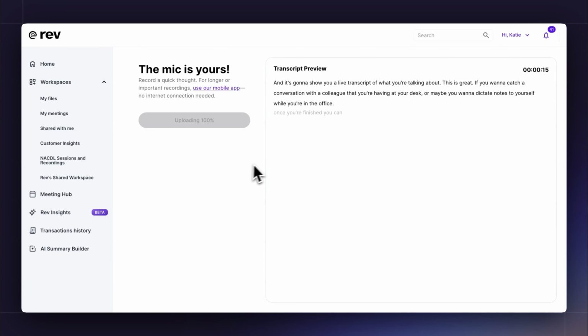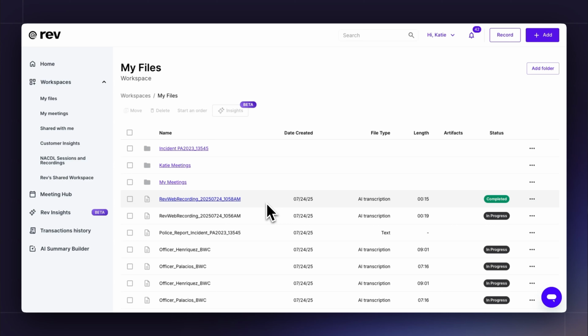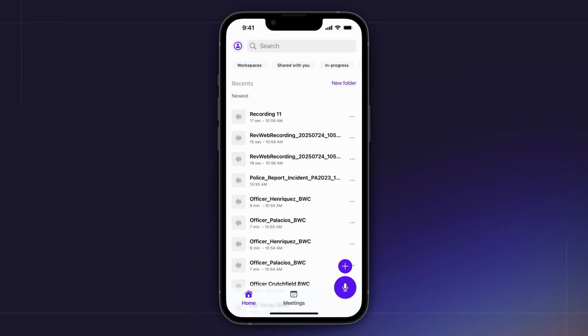And just like before, it's going to upload that file that you just created, and it's going to immediately start an AI transcription. So let's go to my files and check it out. You can see here that the Rev web recording has been completed. That's not the only way that you can record with Rev. You can also record with Rev using the Rev mobile app. Just like the desktop recorder, it's super easy to use.